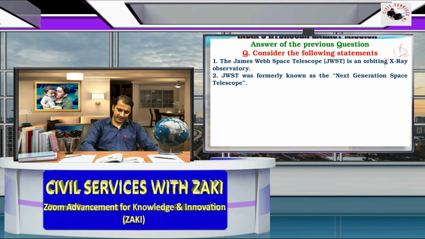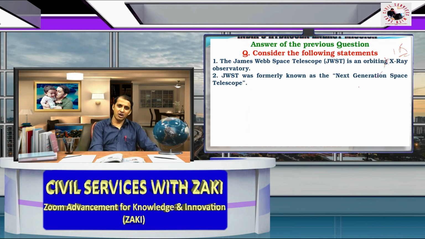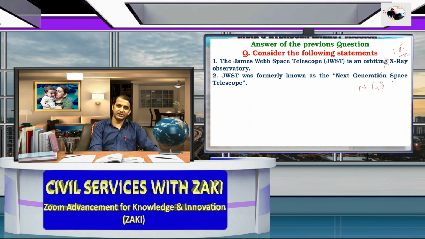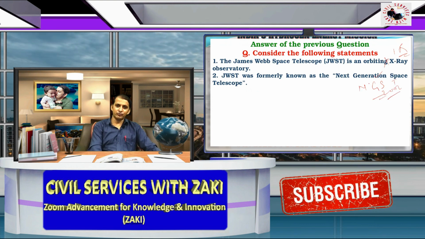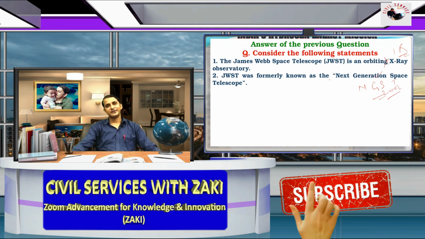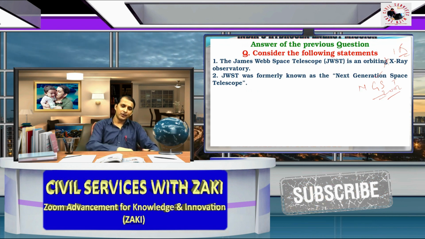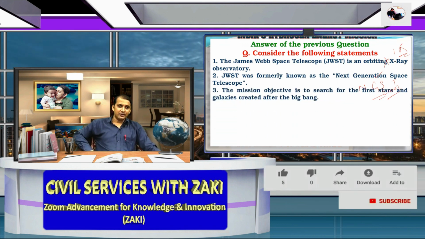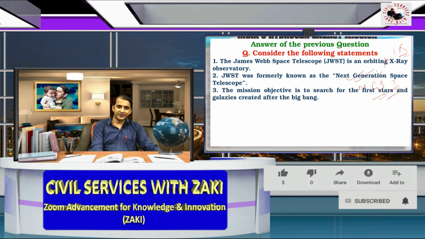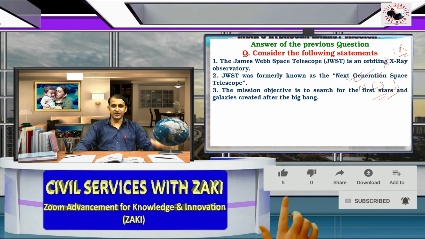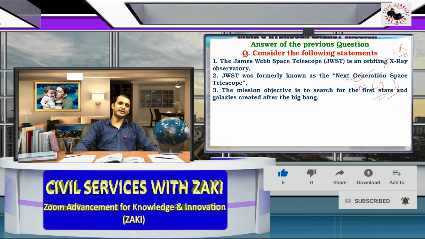It is right. It was formerly known as NGST, and in 2002 it was renamed the James Webb Space Telescope. Third: the mission objective is to search for the first stars and galaxies created after the Big Bang.